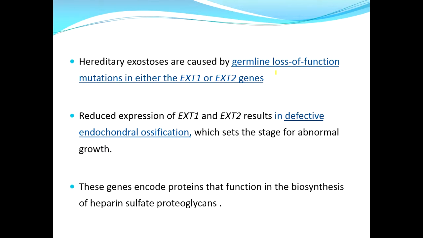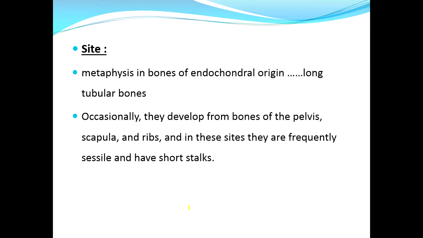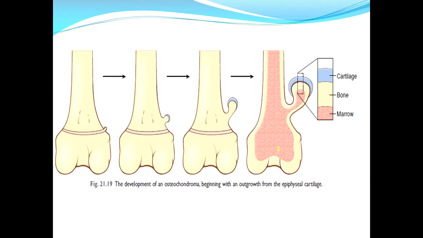Coming to the pathogenesis, they are caused by germline loss of function mutation in either EXT1 or 2 genes, which results in defective enchondral ossification. These genes encode proteins that function in the biosynthesis of heparan sulfate proteoglycans. They arise in the metaphysis of bone of enchondral origin, common in long tubular bones. Occasionally they develop from bones of pelvis, scapula and ribs, and in these sites they are frequently sessile and have short stalks. This diagram shows you the development of osteochondroma.